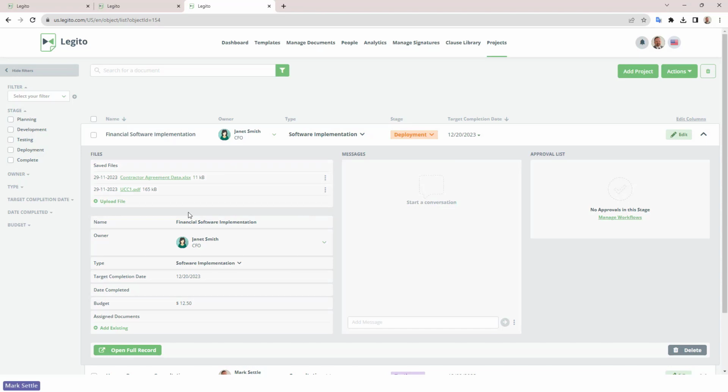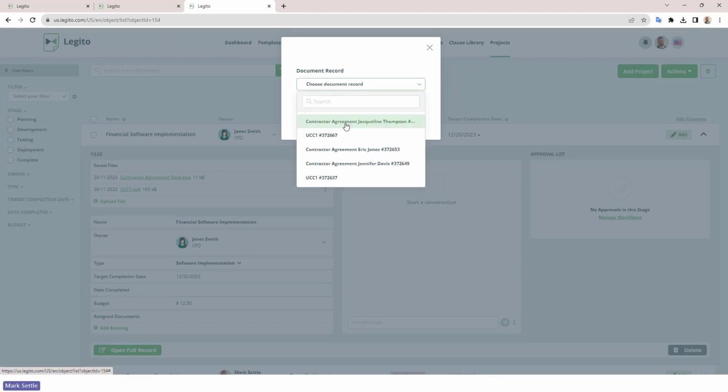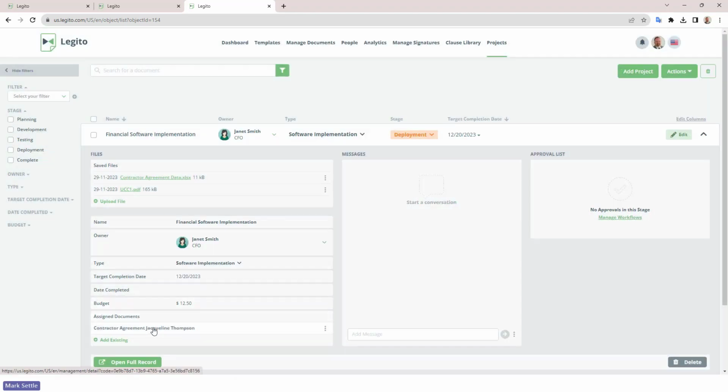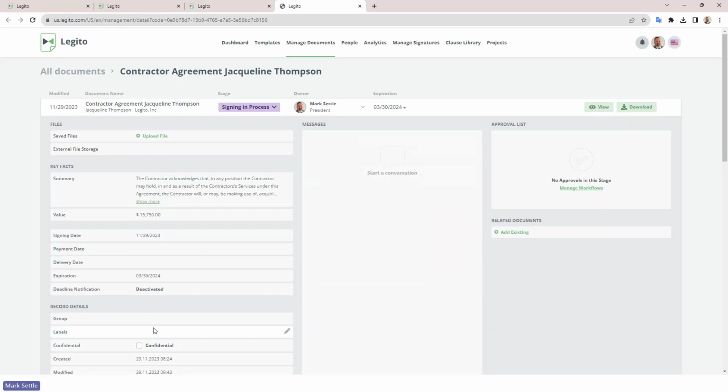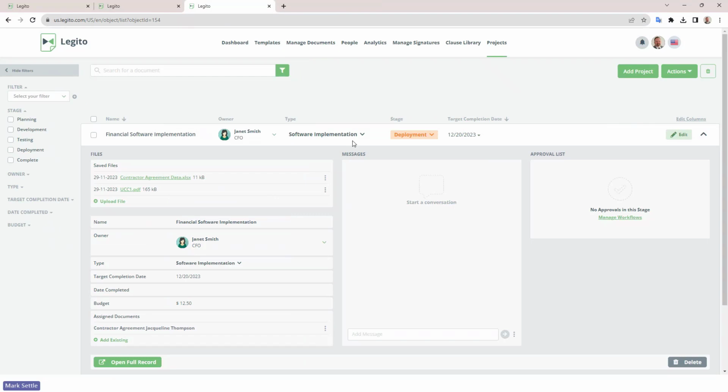So you have your save files property, but you can also add in things like user selection to allow you to select users from the site, dates, financial values. You can actually link to Legito documents as well. So if I wanted to link in that contract agreement that we just did, I can link that in as well. So that's a little bit different than an attached file. That's actually linking to a Legito document that I can then click and go and record and make some minutes. So I can really start to build out a very customized object record that will help me manage a process within the system. So great new feature, then this customizable button there as well.